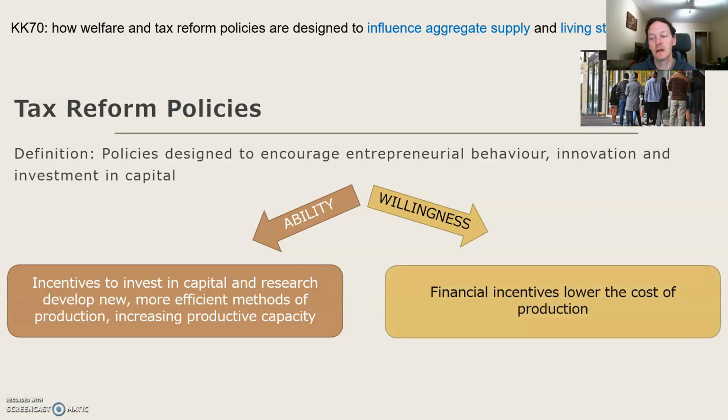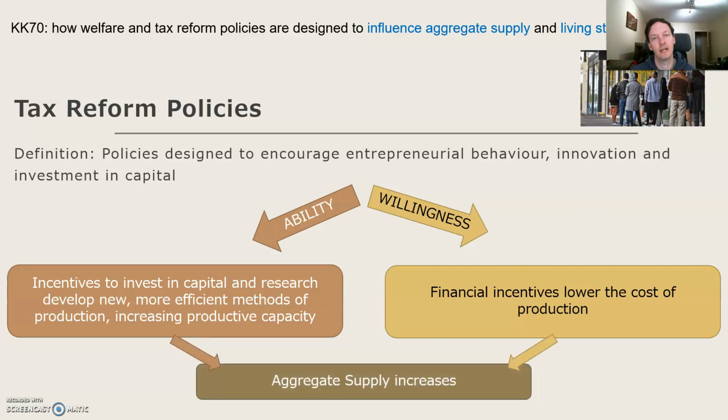And on the willingness side, this is the real straightforward one. It's just financial incentives to lower the cost of production. So government says, all right, I want you to invest money in this particular area. We're going to give some money off your tax bill. It's really just as simple as that. Both of those obviously increase aggregate supply because we've got a change in ability or willingness to supply.